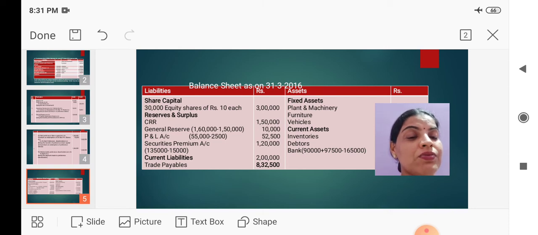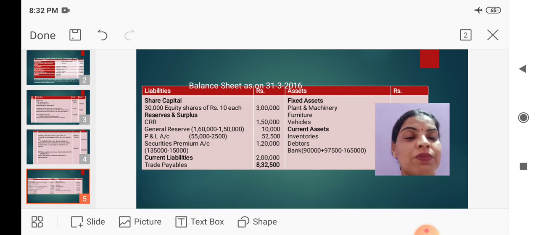Under reserves and surplus we have capital redemption reserve, which is transferred out of general reserve, 1,50,000. General reserve in the balance sheet we had 1,60,000 balance, but out of that 1,50,000 is transferred to capital redemption reserve. So the available balance in general reserve is only 10,000 rupees. Next, profit and loss account. In the balance sheet we had 55,000. Out of that 2,500 rupees is deducted towards loss on sale of investment. So the present value of profit and loss account is 52,500.